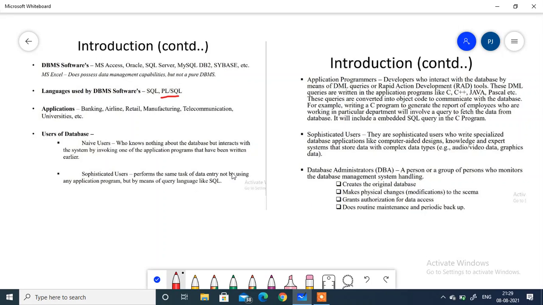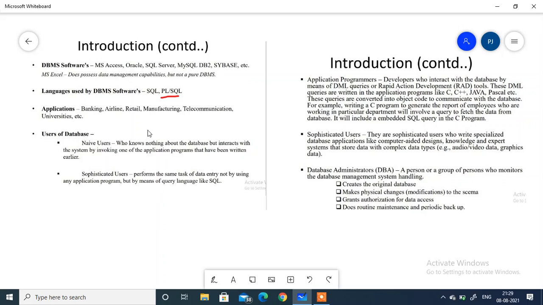So, DBMS software. Here we have some database management system software: MS Access, Oracle, Structured Query Language Server, MySQL, DB2 and Sybase. The languages used by database management software are Structured Query Language and PL/SQL. PL means Procedural Language.